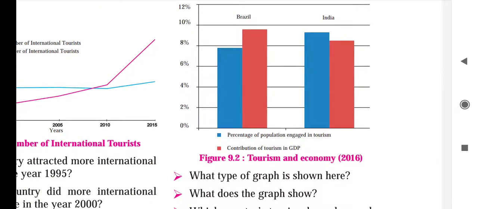So this graph is showing us the percentage of population engaged in tourism in India, and the percentage of population engaged in tourism in Brazil. Next, the contribution of tourism in GDP of Brazil and the contribution of tourism in GDP of India, both the countries that you have to say, and here percentage is also shown.